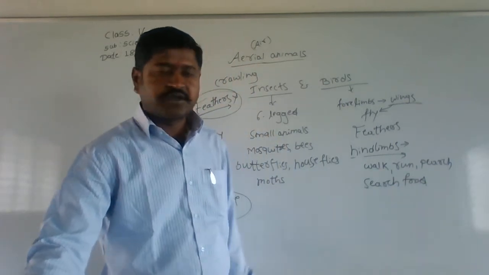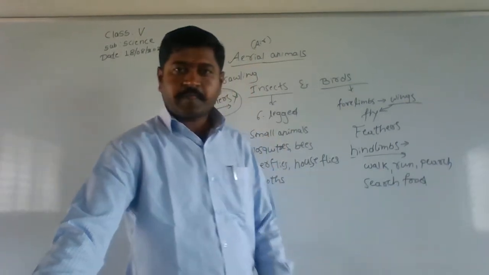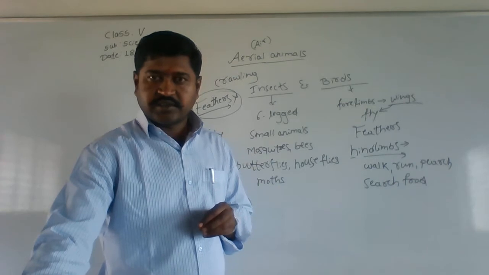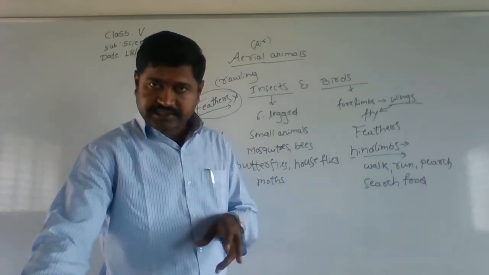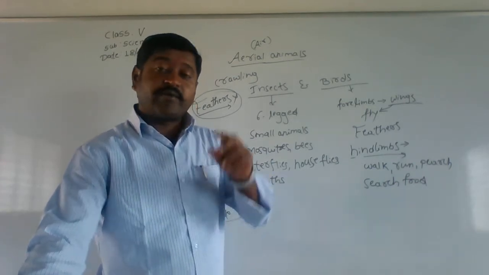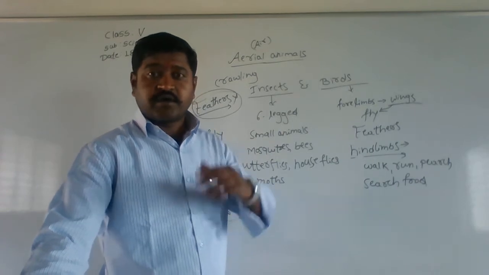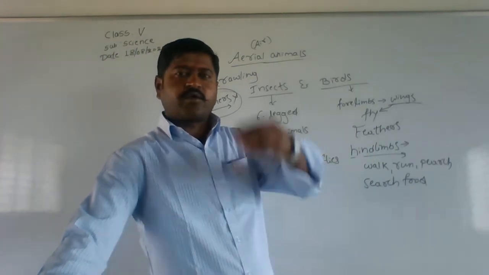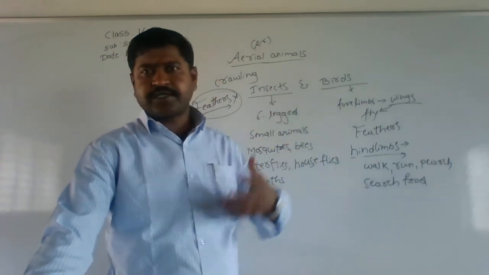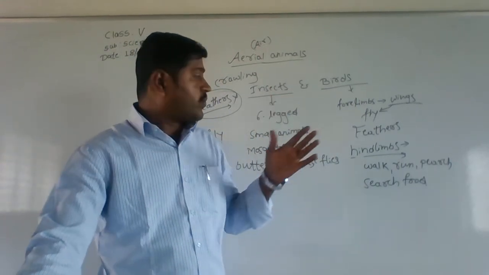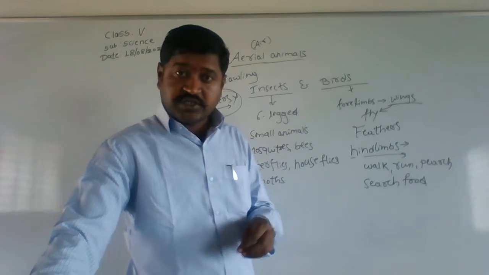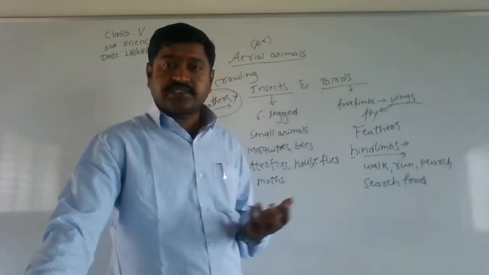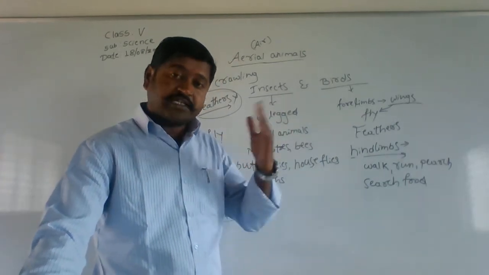What is this perch? Perch is nothing but taking rest at an elevated height, which is a bit higher compared to us. So it takes rest on the higher branches of the trees, that is elevated.